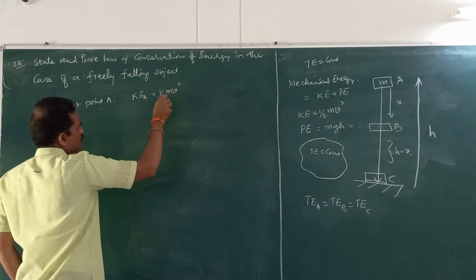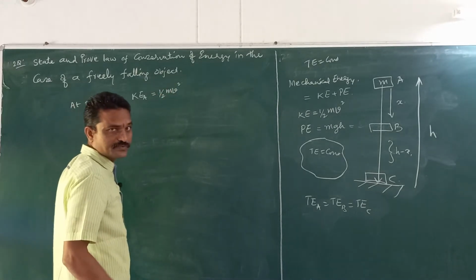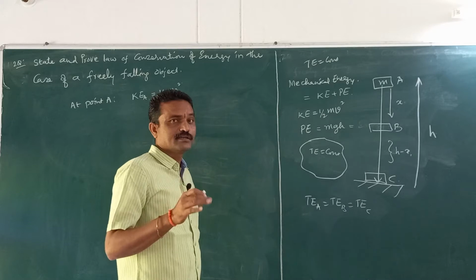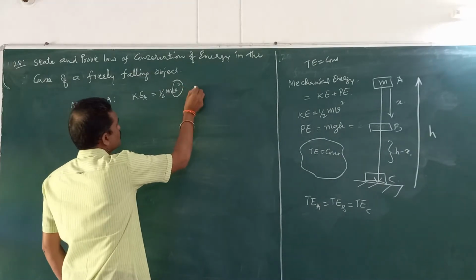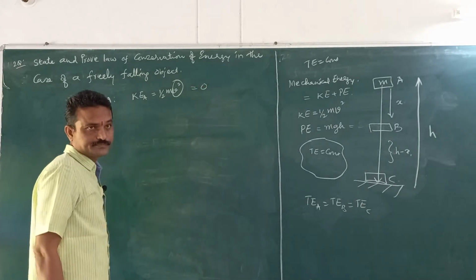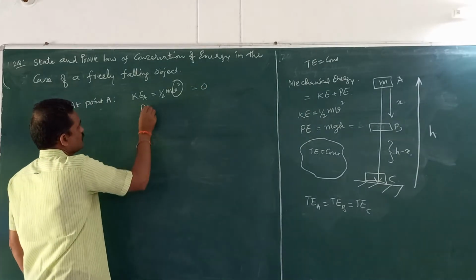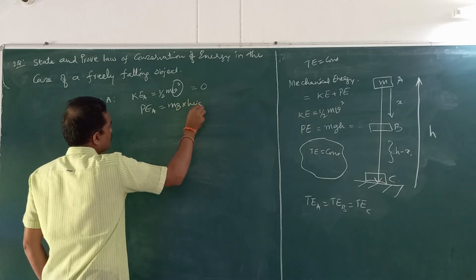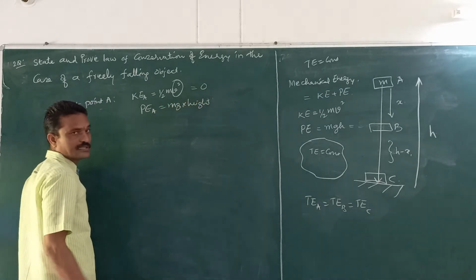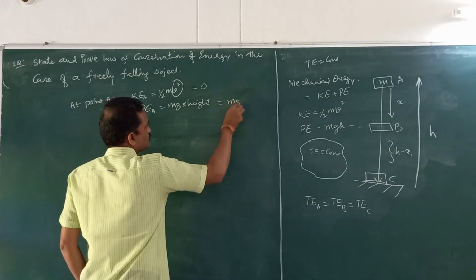What is the velocity of the object before it falls? Its velocity is 0. It is not falling, it is ready to fall. So when velocity is 0, total kinetic energy is 0. Now, potential energy at point A is nothing but mg into height. What is the height of point A from the ground? That is h. So it is simply mgh.